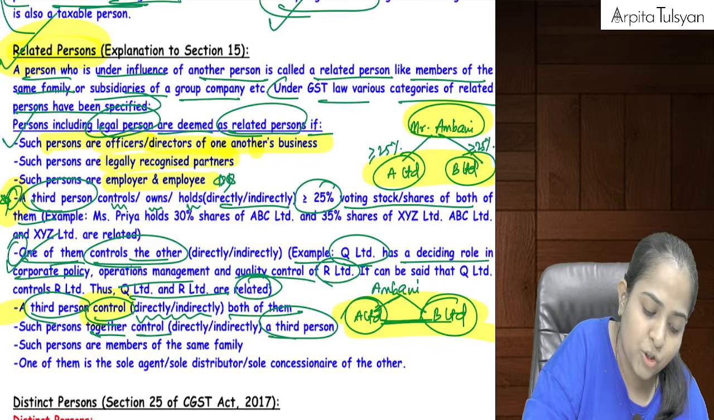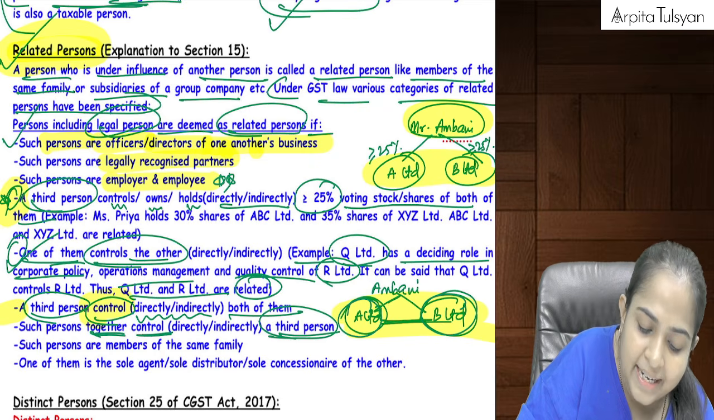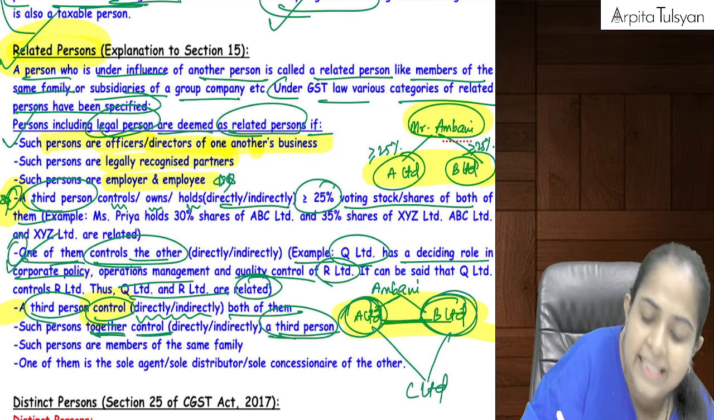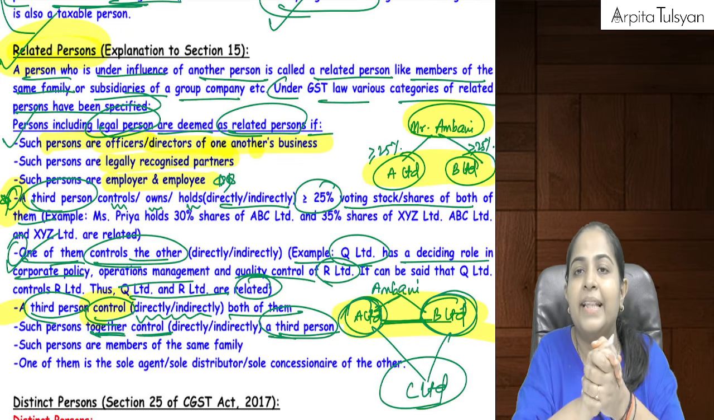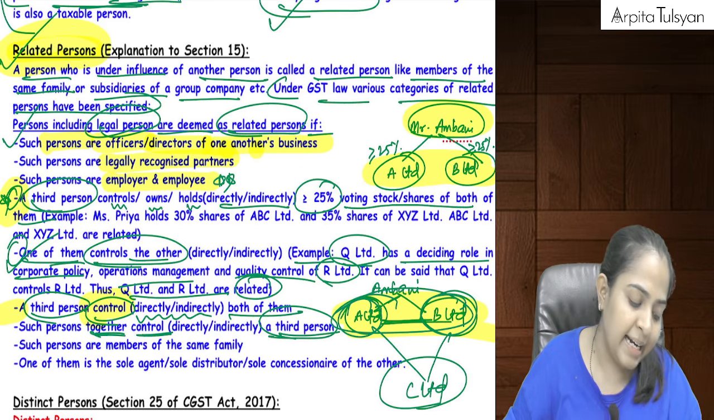Or such persons together control a third person. Means A Limited and B Limited together control C Limited. Both of them together control C Limited. So again, A Limited and B Limited will be considered as related persons.